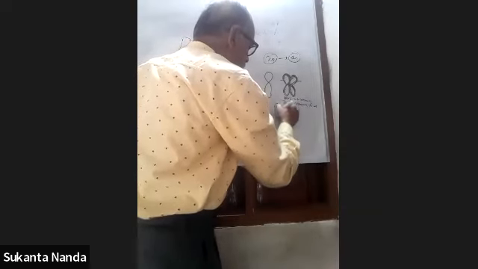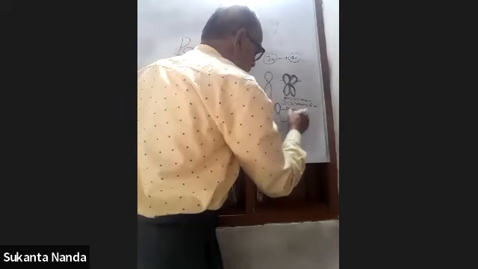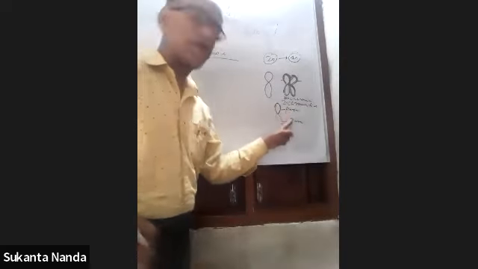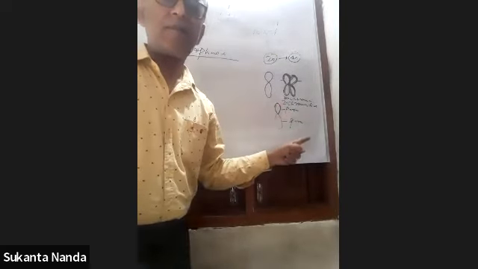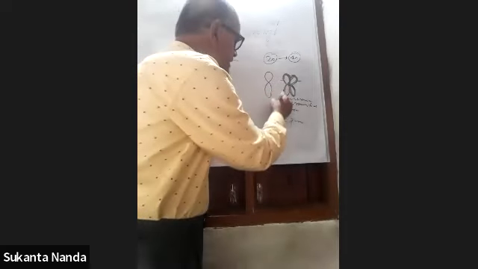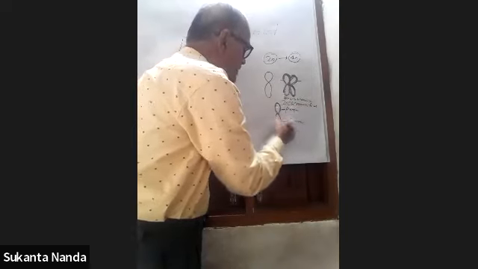This small arm is called the P arm. The long arm is called the Q arm. You should remember this concept from the examination point of view. In the chromatids, you see that this is called the small arm. The P arm is the small arm, and this one is the large arm.